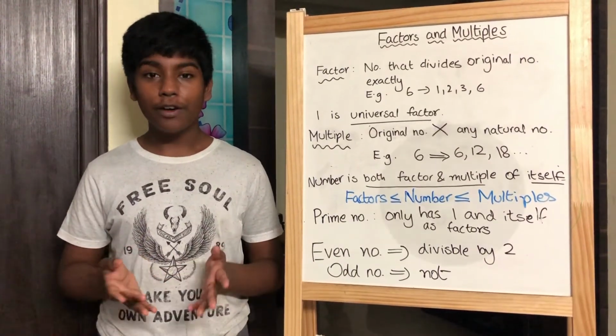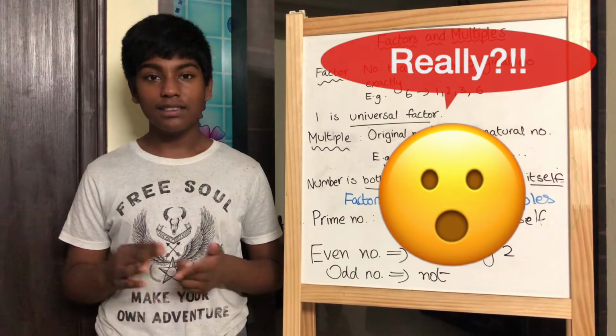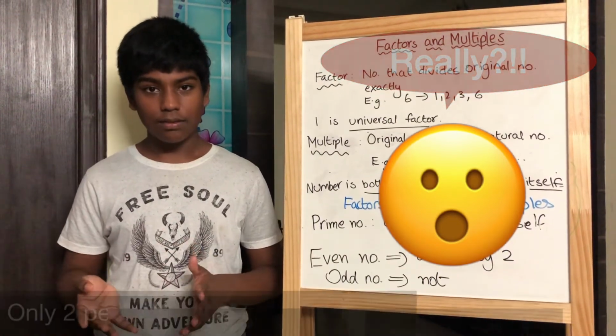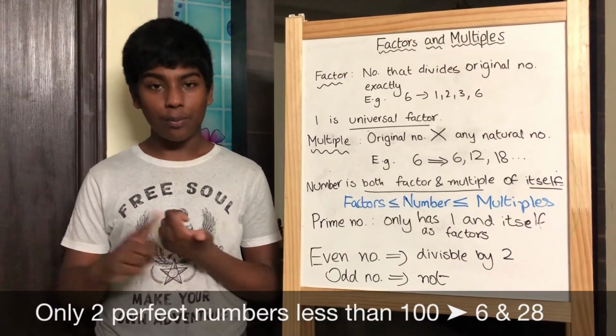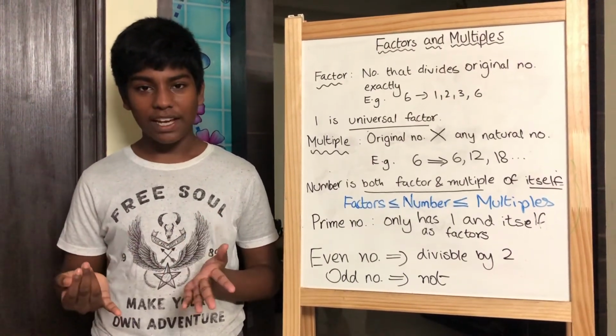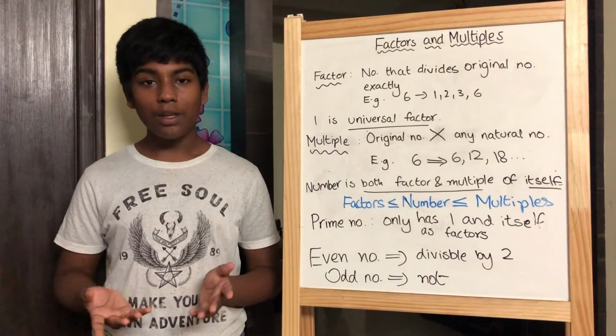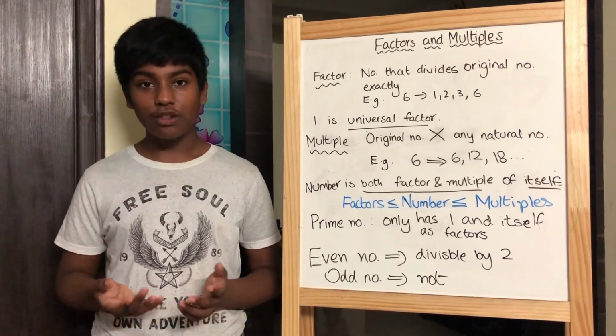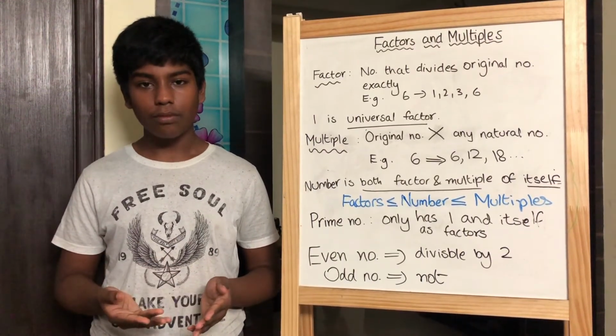There are only 2 perfect numbers less than 100, 6 and 28. 28's factors are 1, 2, 4, 7, 14 and 28. If you add them up, you will get 56, which is again twice of 28.